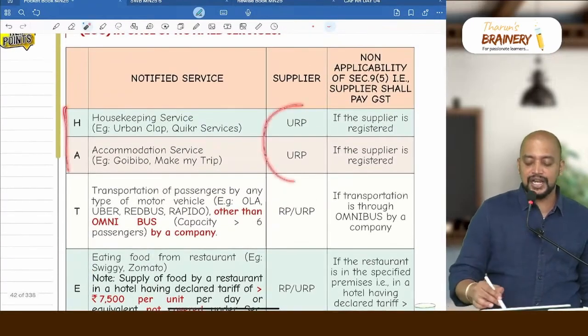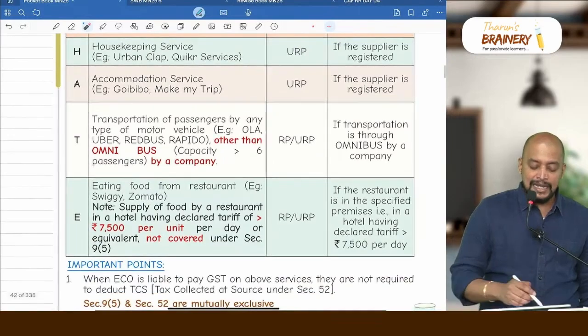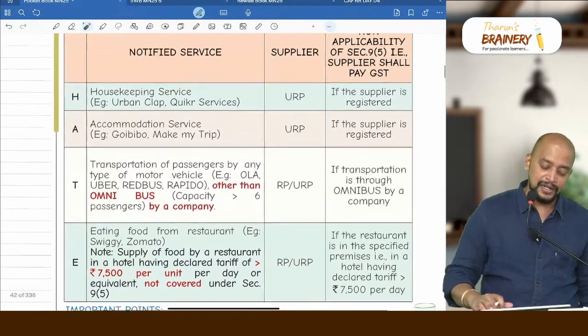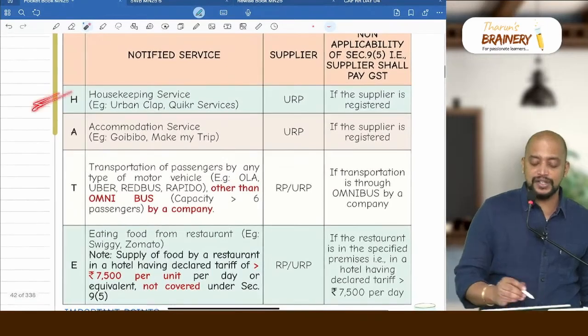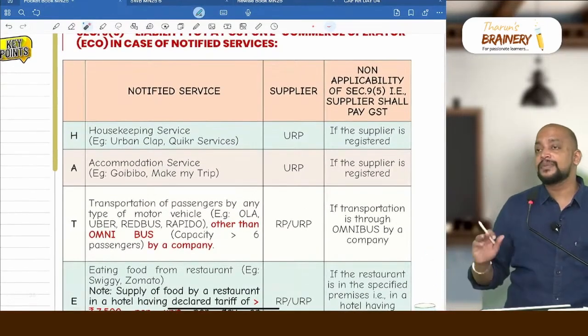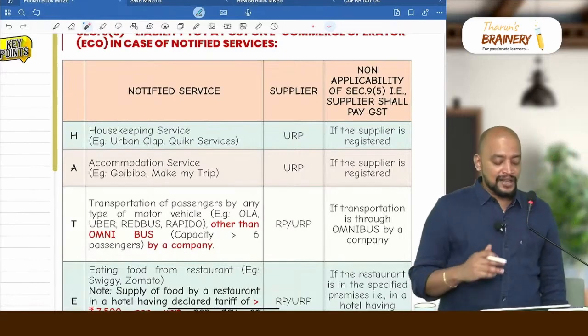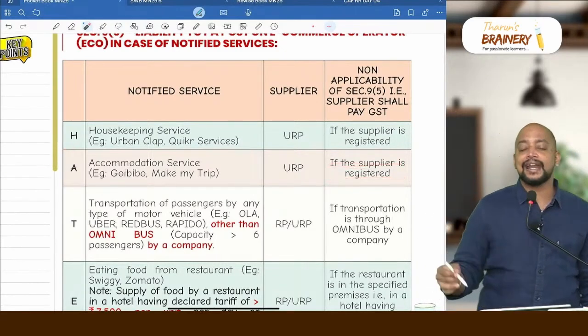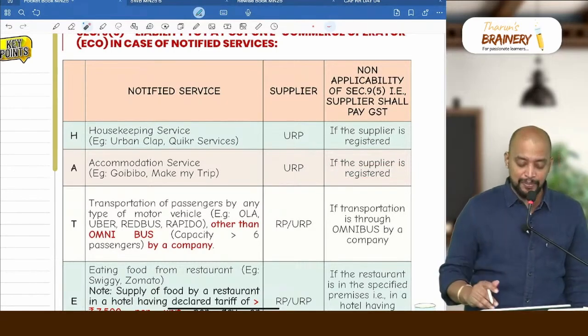In case of H&A, supplier should be unregistered. In case of T&E, supplier may or may not be registered. And in case of housekeeping service, what if supplier is registered? Then it will be covered under FCM. Means 9(5) is not applicable. Same way, accommodation services, what if the supplier is registered? Again 9(5) will not come, supplier only will pay GST.